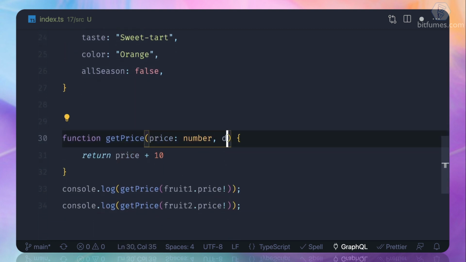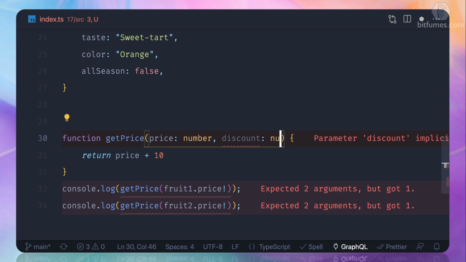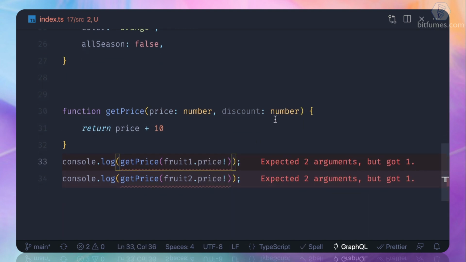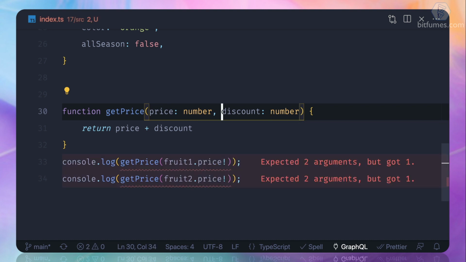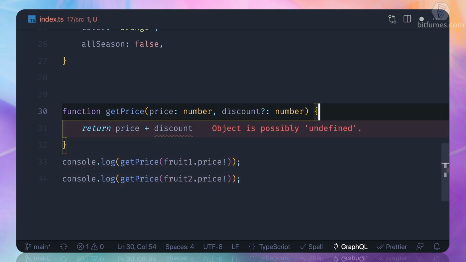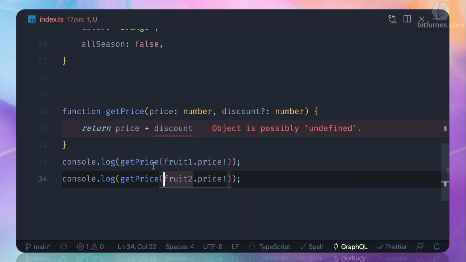So I say discount is also a number, then you can see it's asking for the discount, but I say that, hey, this is going to have a default value of 0. So if I say discount, that's always valid. But if you don't want to provide any default value, then you can say that this could be an optional parameter. So these lines are okay when we are using this function, when we are passing, it's okay.